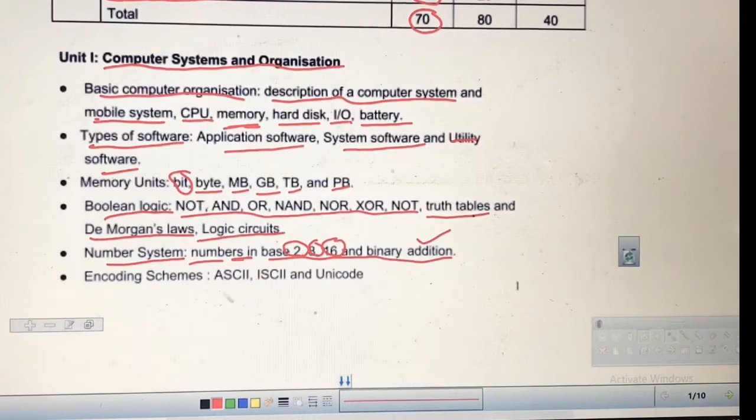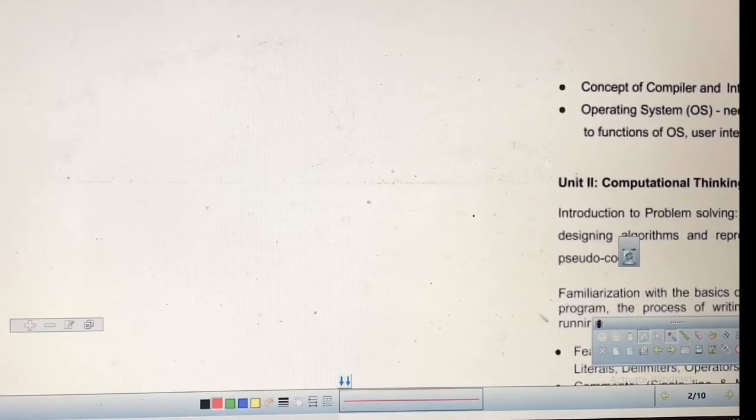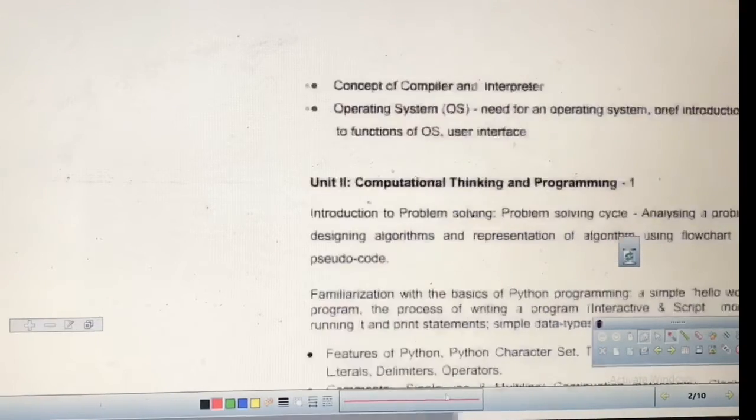We will do that. After that there are some coding schemes. ASCII code, American Standard Code for Information Interchange, then Indian Script Code for Information Interchange, and then Unicode is also there. UTF-8, UTF-32, we will study all these things. So this is the basic part of computer organization we will study.